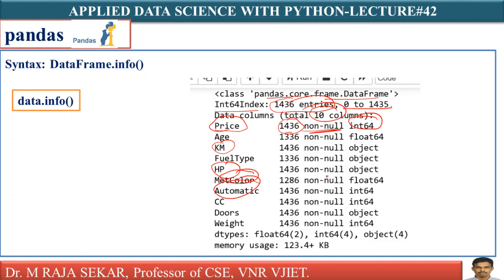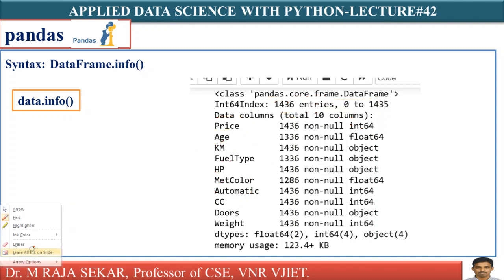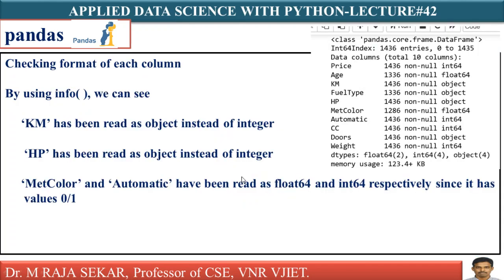If not, we have to go back and convert them into the desired data type. We may have issues with these particular variables. Kilometer, we will check. Horsepower, we will check. Metallic color, we will check. Automatic, we will check. Anyway, I will analyze all these data types.